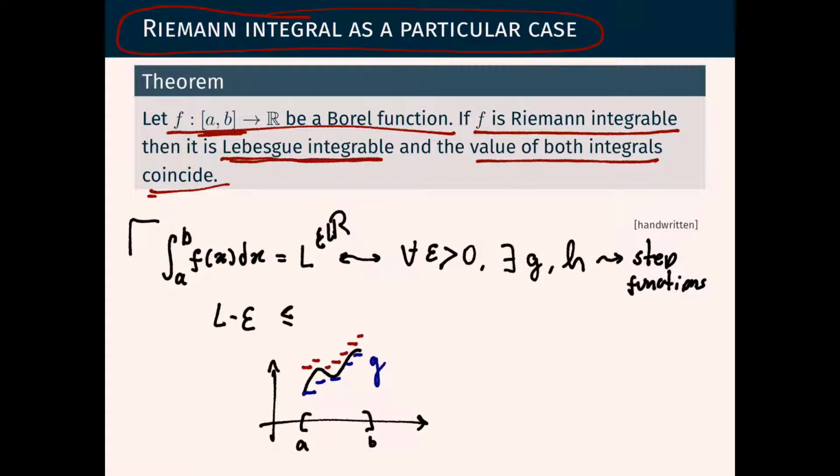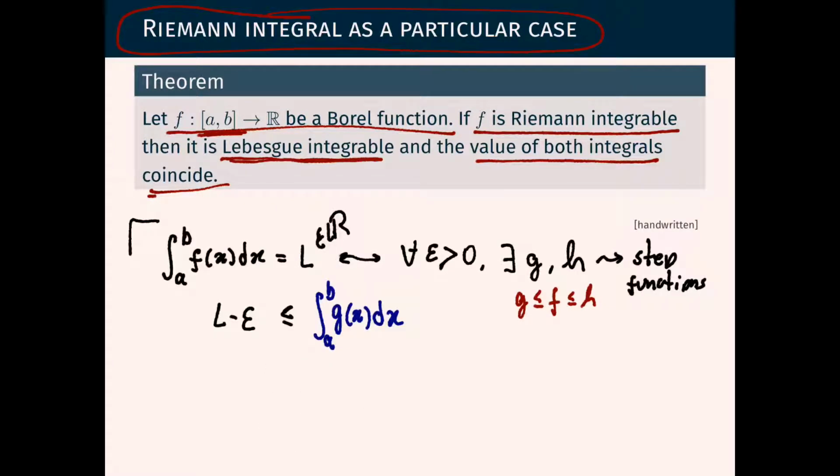It is constant on some short interval, then it changes and remains constant on another interval. So these are two step functions, g and h, such that, of course, g is below f and h is above f, and such that the integral of the step function g stays close to L. It doesn't go much below L. It stays as close as we want, because this is for every positive epsilon.